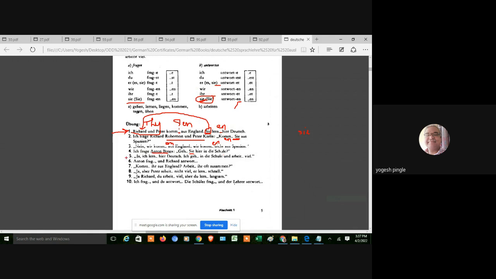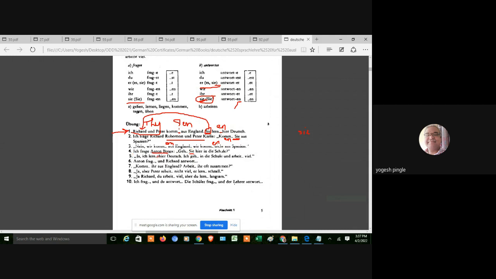Even though I am talking to a singular person, suppose Anton Brega is feminine and the s is small, then I have to conjugate the verb in the third person singular form. But now it is clearly written with a capital S, so maybe I do not know this particular person.